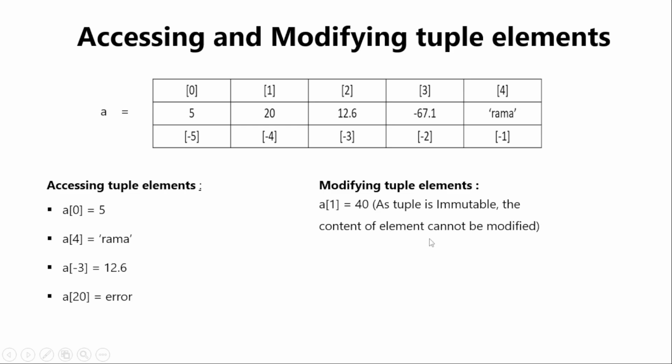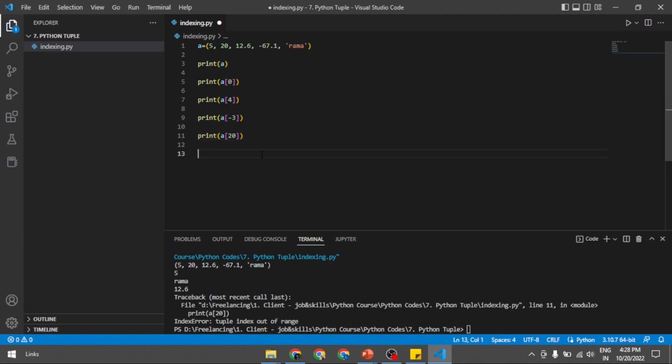Now modifying a tuple. As tuple is immutable, we know that a tuple cannot be modified, but anyhow we can give one try and check. So a of 1 = 40.